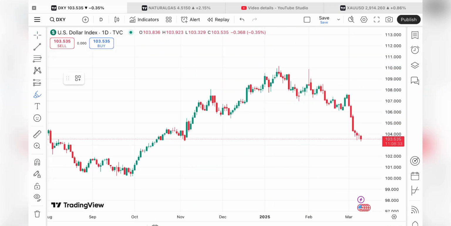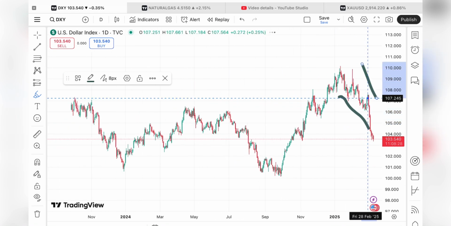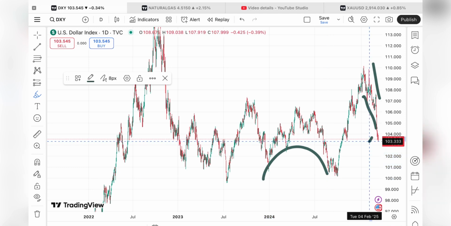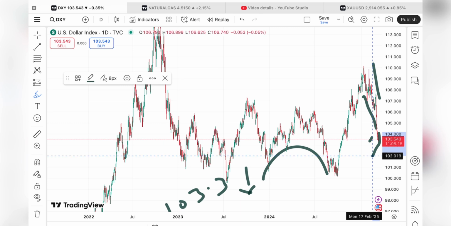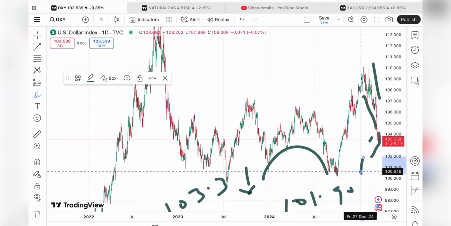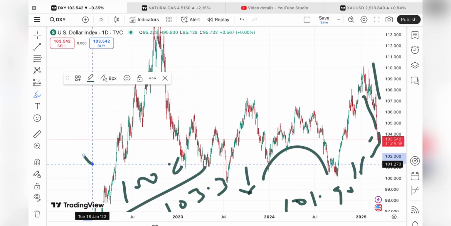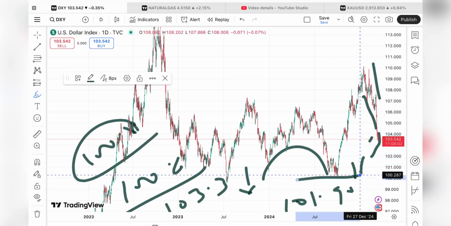You can see clearly that the dollar index is continuously going down. We have seen good volatility in the dollar index, and it is making a sharp fall for 4-5 days, as you can see looking at this particular chart. This is the pattern which is forming. So if the price starts falling below a level of 103.3, we will see a further fall, and chances of touching a level of 101.96 will be there. If it moves further down, we will see it fall below 100.6, and then below a level of 100.4. If the price starts going below this level, then we can see a further fall.